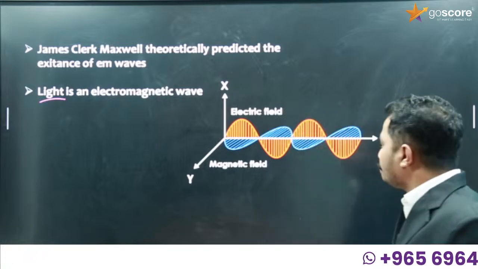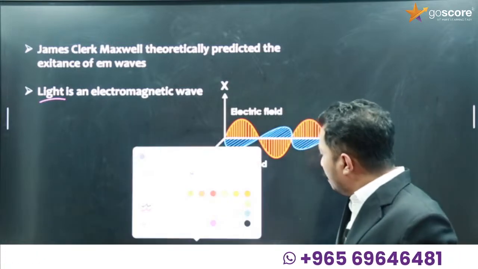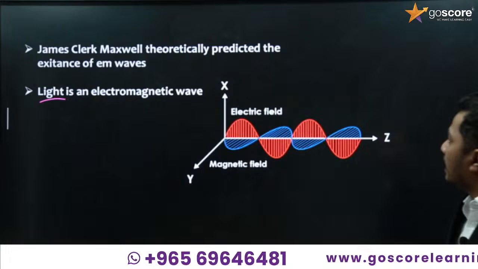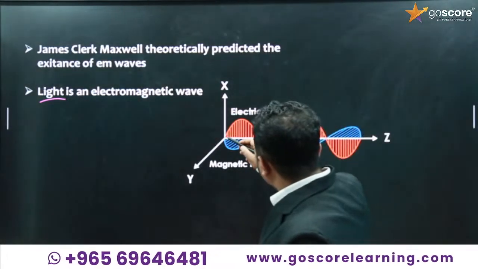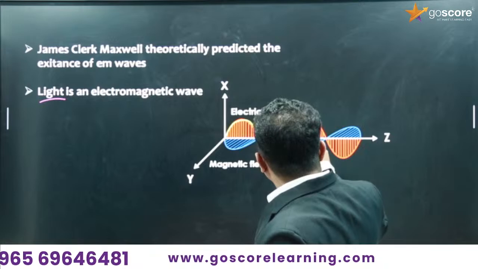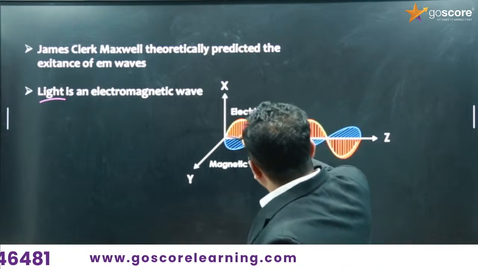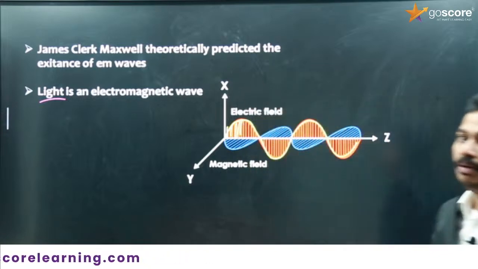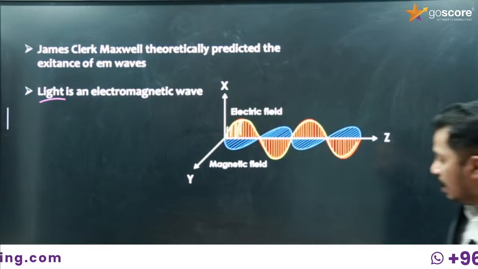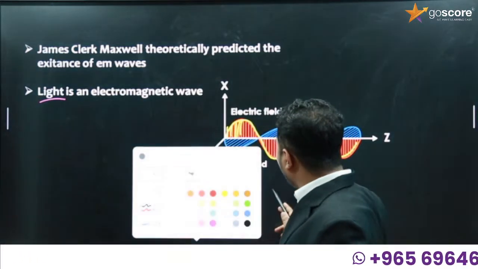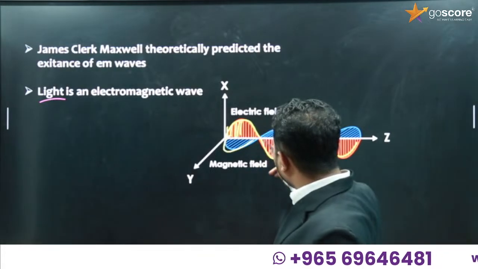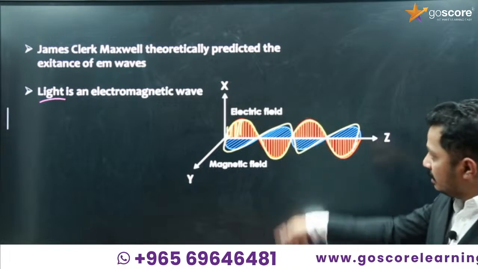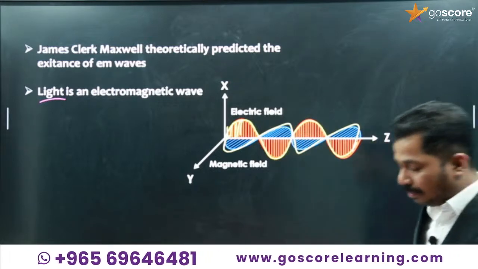Okay, now as I mentioned, perpendicular vibration will lead to the production of electromagnetic waves. So here, this is a representation of the electric field, and it is in the X plane. Electric field vibration is in the X plane, as you know in the figure. Okay, then what about the magnetic field? It should be perpendicular to that. So that's why it is given like a slanting. Okay, so it is in the Y plane. Electric field is in the X plane and magnetic field is represented in the Y plane.